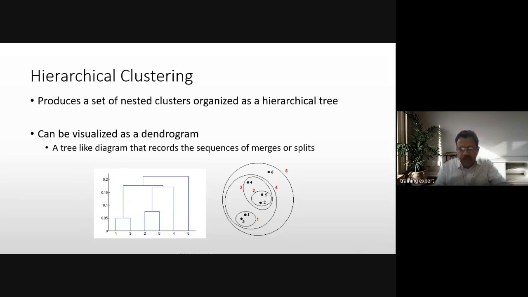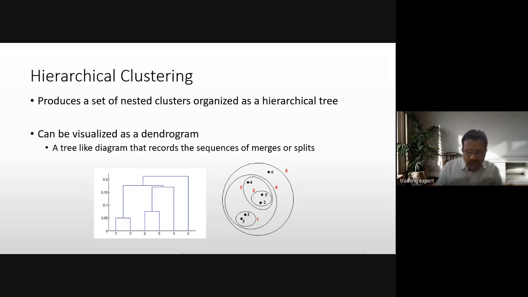And then you are considering a bigger cluster of all these 5 points. Then finally a complete one. So this can be represented using a dendrogram. This visualization is called a dendrogram, and this is how it is represented. It's a tree-like diagram with all the required records in the sequence to merge and split.